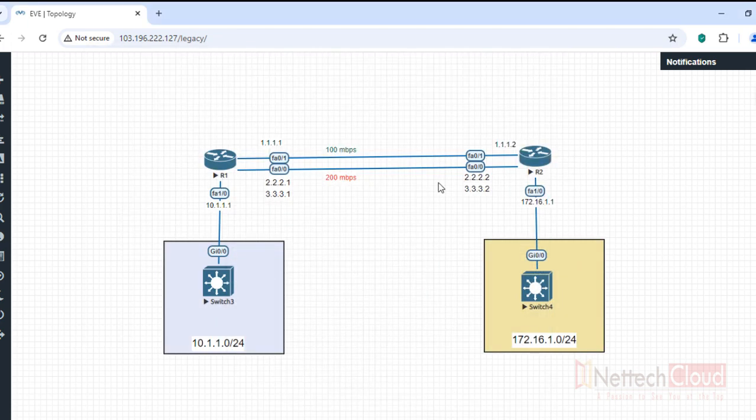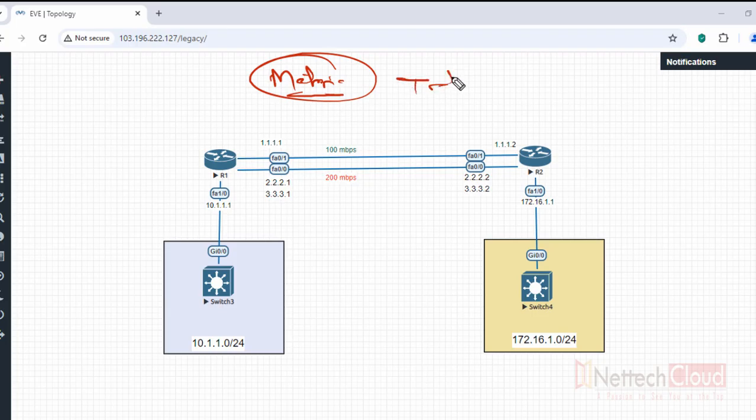I hope you understand how we can achieve load balancing in static routing. Tricky one, right? Otherwise there is no way to achieve load balancing in static routing. Even in OSPF, unequal cost is also not possible without some trick or tactics, or maybe doing some source based routing or policy based routing or something, right? Because EIGRP is the only protocol that provides equal cost as well as unequal cost, or unequal metric rather I would say, because in EIGRP composite metric is used. So EIGRP is the only protocol that provides true load balancing, right?